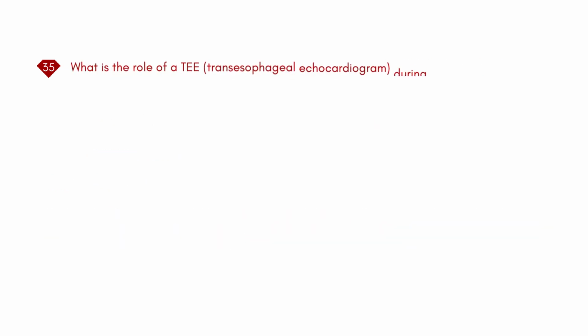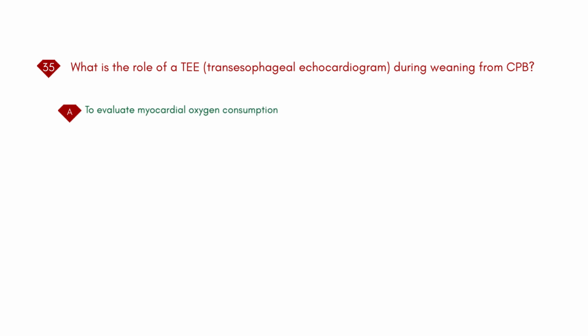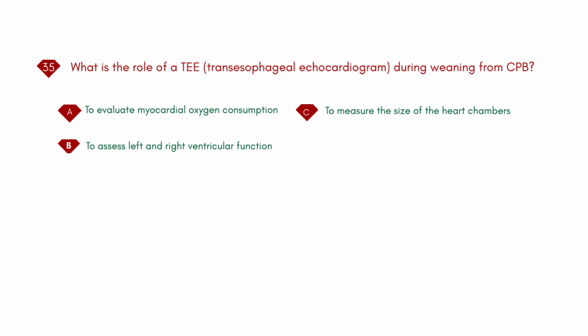What is the role of a TEE, transesophageal echocardiogram, during weaning from CPB? A. To evaluate myocardial oxygen consumption. B. To assess left and right ventricular function. C. To measure the size of the heart chambers. D. To monitor coagulation levels.